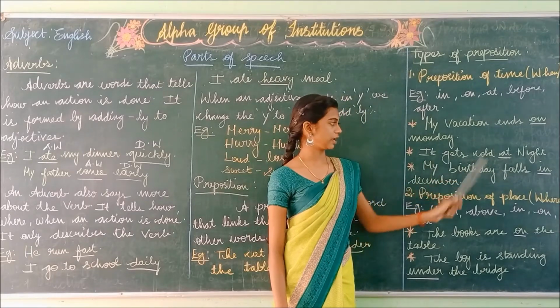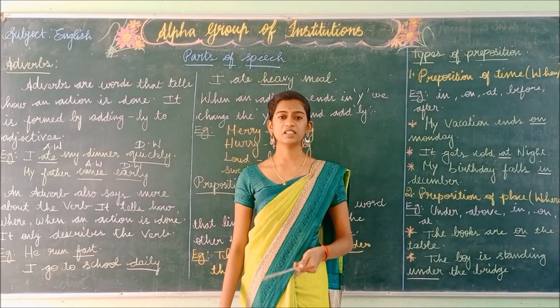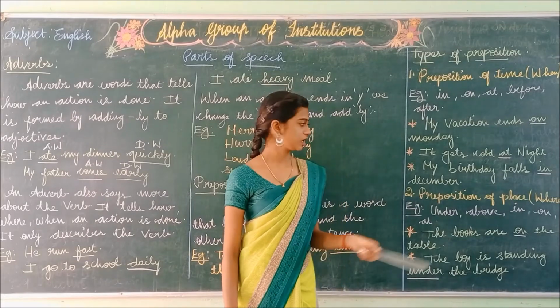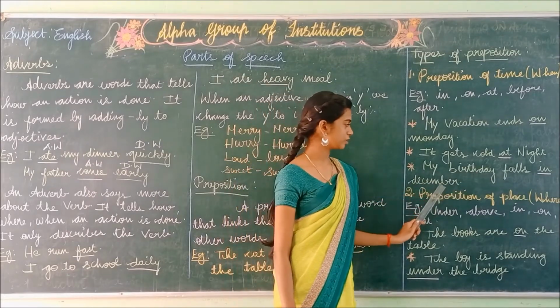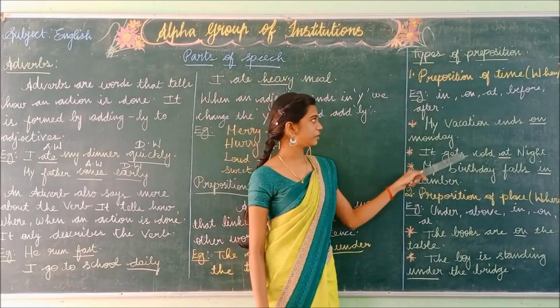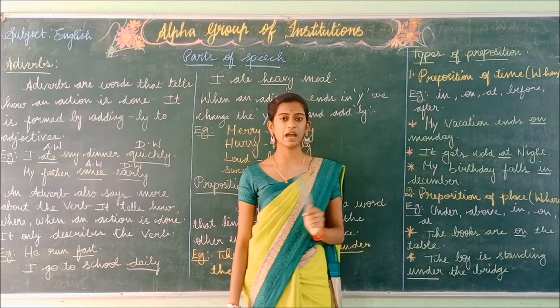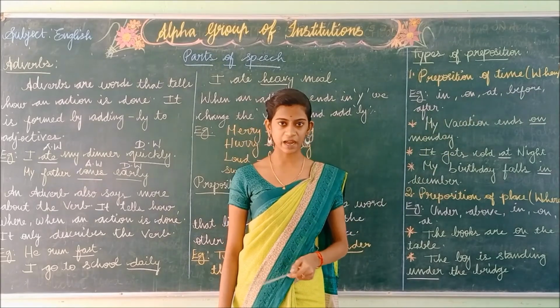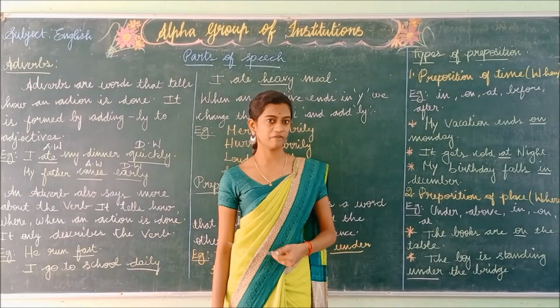The next example: it gets cold at night. When does it get cold? It gets cold at night. And my birthday falls in December. So these are the examples of preposition of time. You have to keep in mind that the preposition of time will answer the question word when.